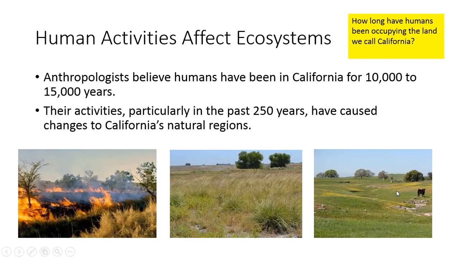Because of raising cattle and sheep, other grasses were introduced through feed, and then the cattle would poop out the seeds that were in the feed, and the grasses then had a quicker growth rate, and so they quickly took over the land or the area that it was growing on, and went from looking like this to looking more like this. So humans have impacted the ecosystems that they have lived on.